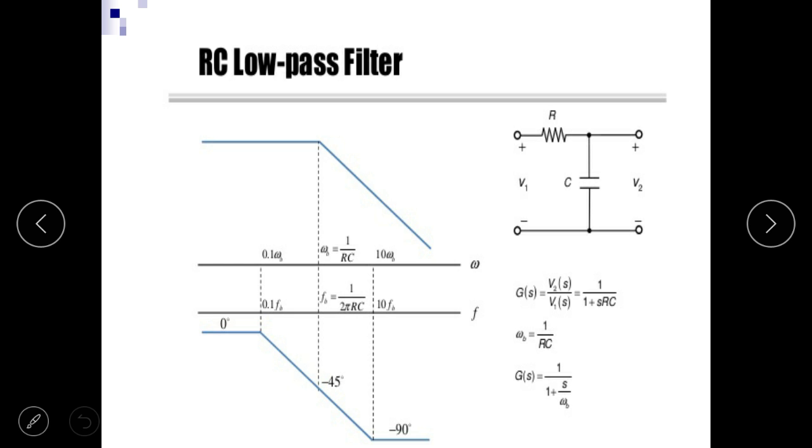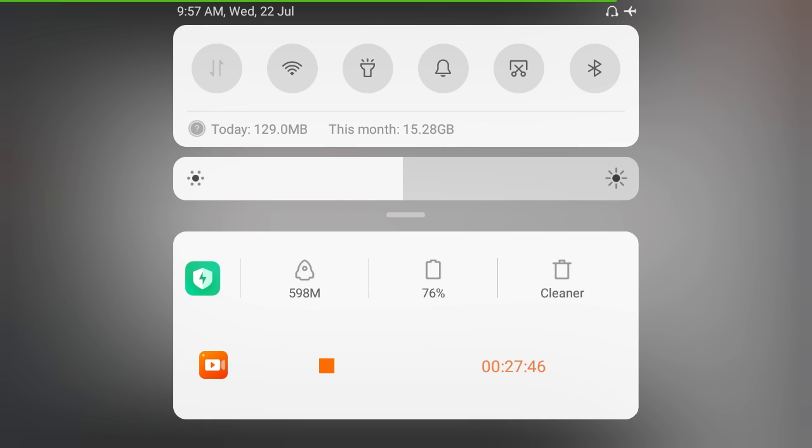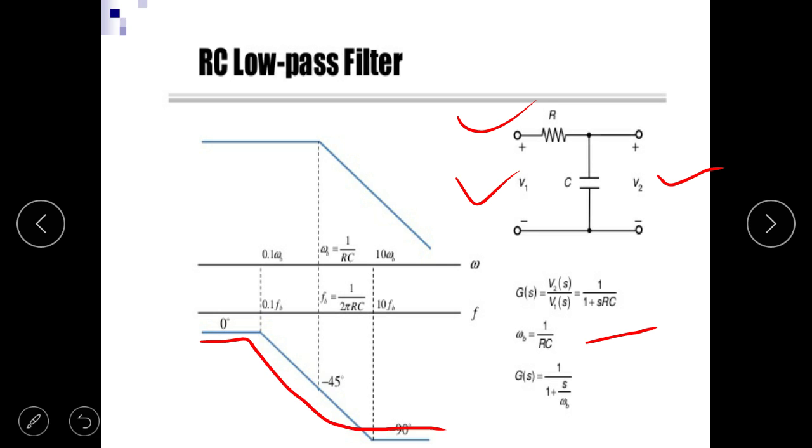Application of the transfer function in filter circuits. There is a low pass filter having a resistance R and a capacitor C. The input is V1 and the output is V2. So G(s) is 1/(1 + RCs). So we can obtain the response of the circuit, and the bandwidth and resonance frequency of the filter. These are some applications of the transfer function. Okay, thank you for today's class.